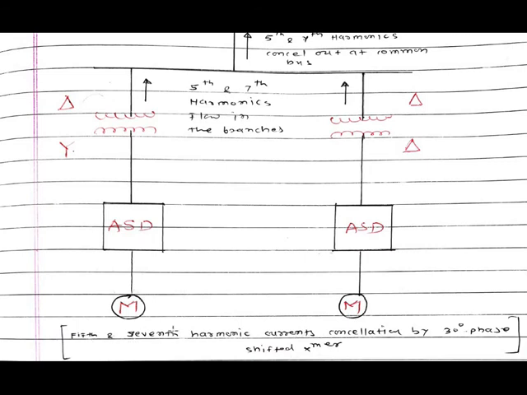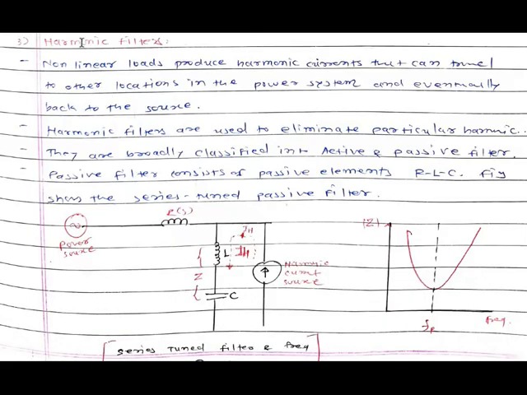This figure is for the fifth and seventh harmonic current cancellation by the 30-degree phase shifted transformer, because we know that this delta-star and delta-delta transformer are phase shifted by 30 degrees.